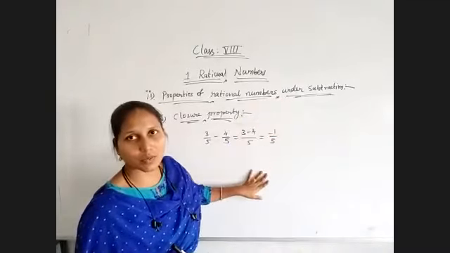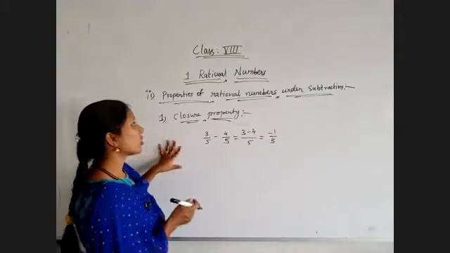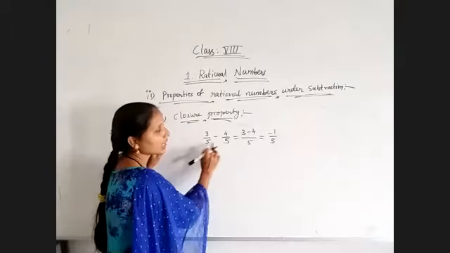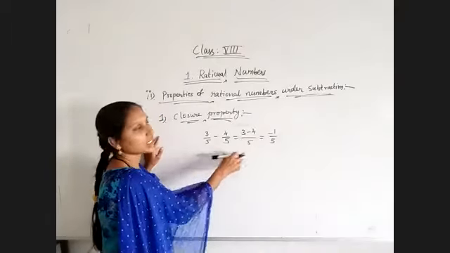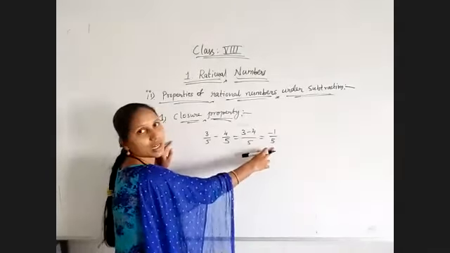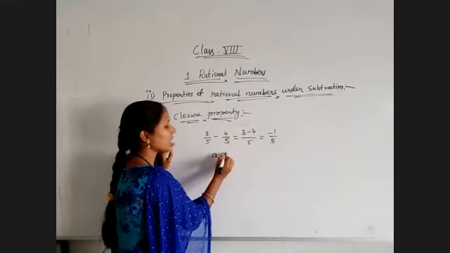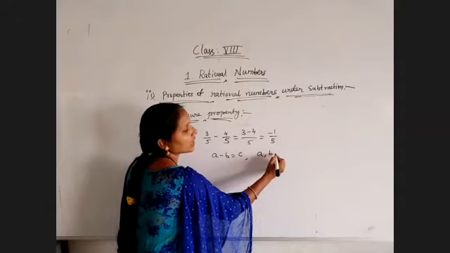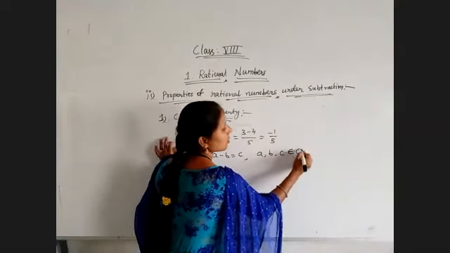Now the closure property statement for subtraction: if we subtract any two rational numbers, the result also is a rational number. That's all. So A minus B is equal to C, where A, B, C belong to rational numbers.